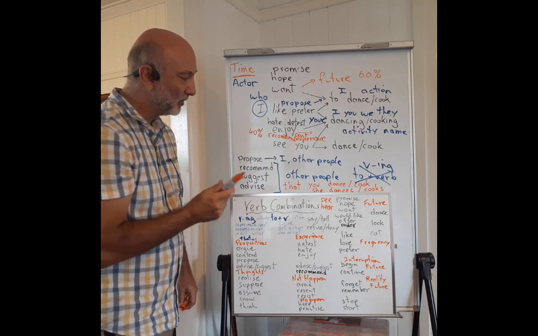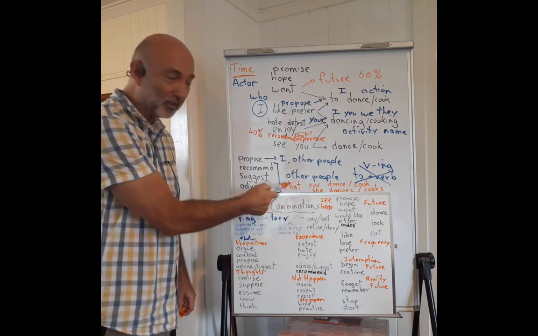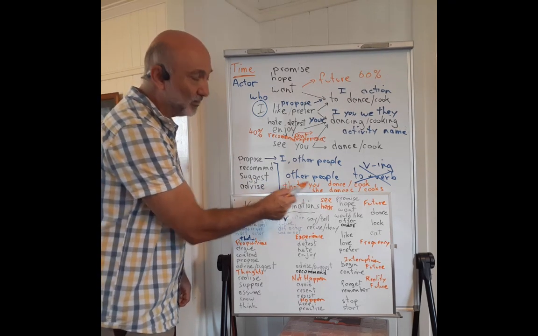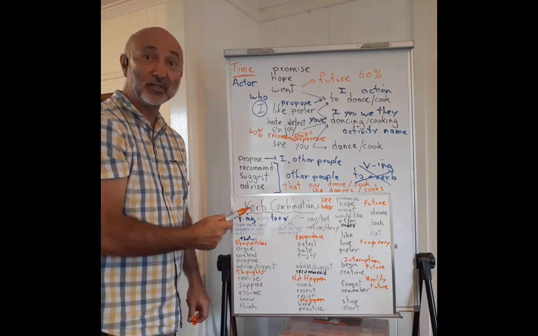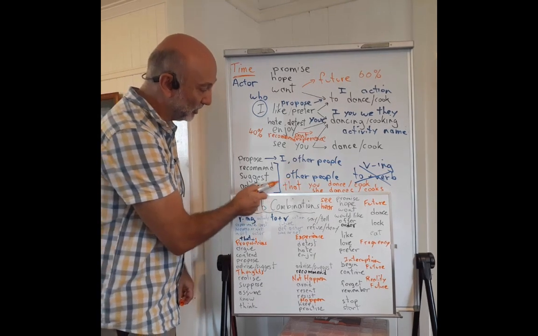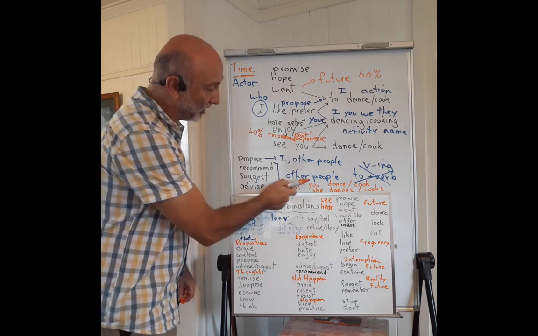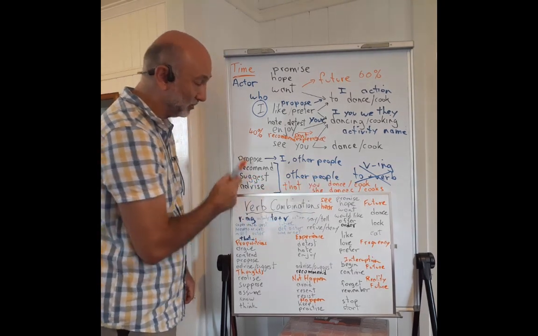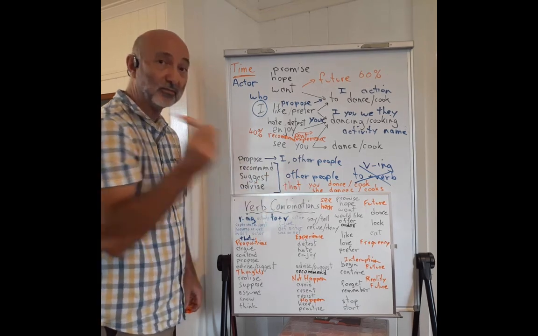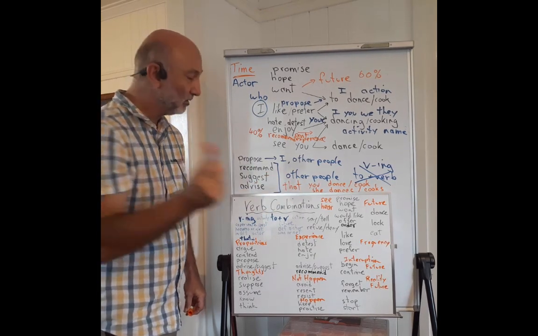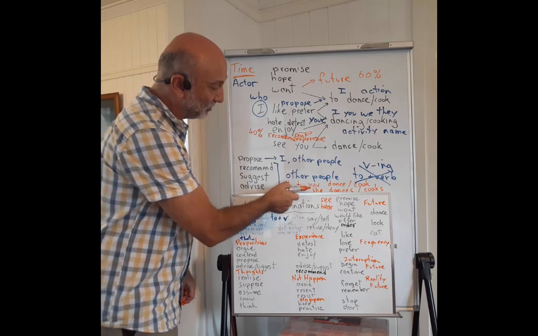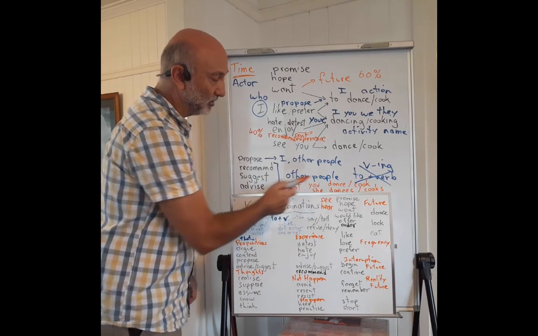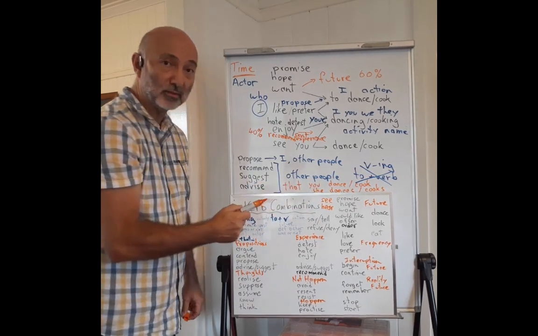The interesting thing about the structure here is it is affected by tense. So, I recommend that you dance, or I recommend that you cook. But if I talk about third person, she or he, I recommend that she dances, that she cooks.